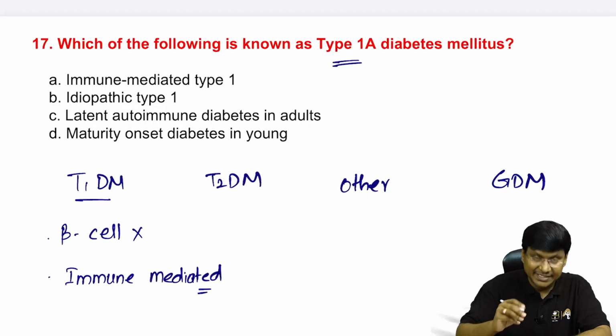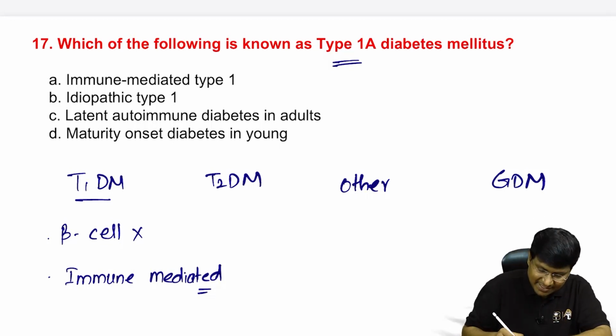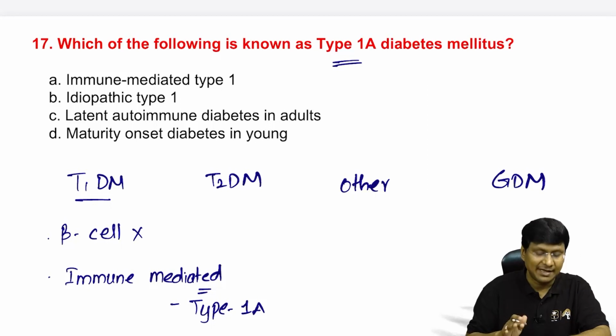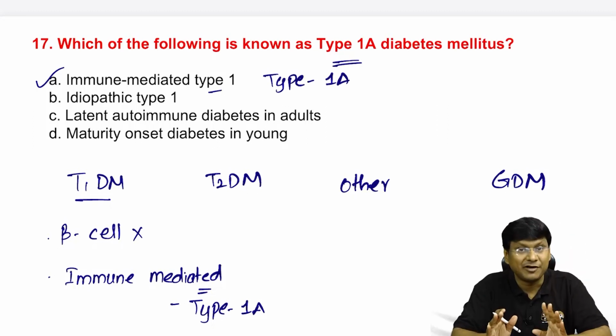It is the immune mediated beta cell destruction, right? And for this immune mediated beta cell destruction, we use the term type 1A. Whereas you also have type 1B.